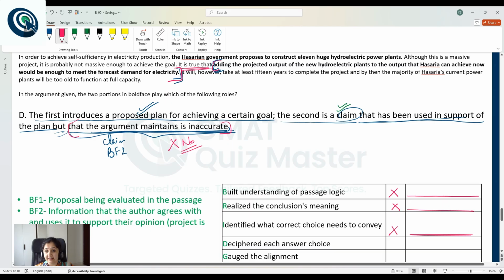Now, did you select this answer choice? Did you select it because you thought that it is talking about the plan? The choice D is saying that the argument considers that the plan is ineffective or inaccurate, and that is why you mark choice D. If that is so, you committed the same mistake. You did not understand what this "that" refers to. This "that" refers to the claim. It does not refer to the plan.